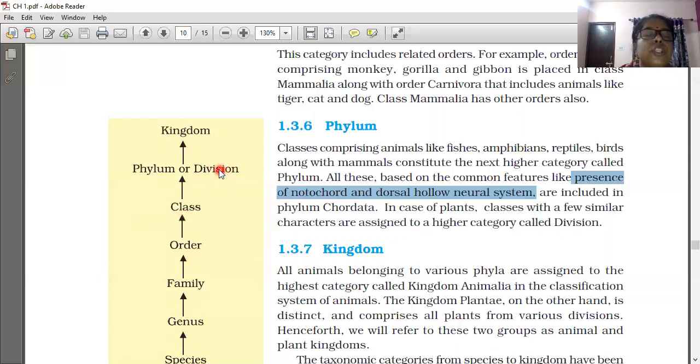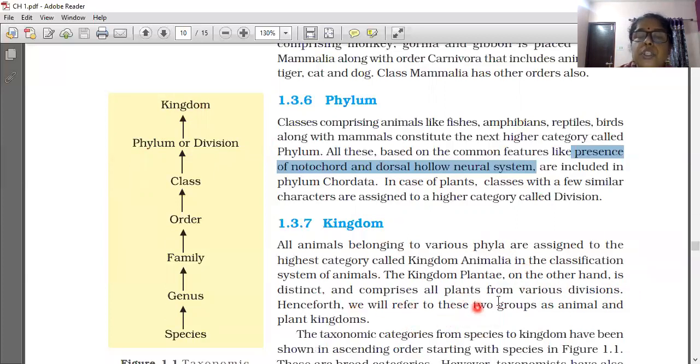For plants it is division, so various divisions comprise the Plantae kingdom. The animal kingdom comprises phyla. For animals, many phyla combine together to form the kingdom. For plants, many divisions combine together to form the kingdom. So the kingdom Plantae, on the other hand, is distinct and comprises all plants from various divisions. Henceforth, we will refer to these two groups as the animal and the plant kingdom.